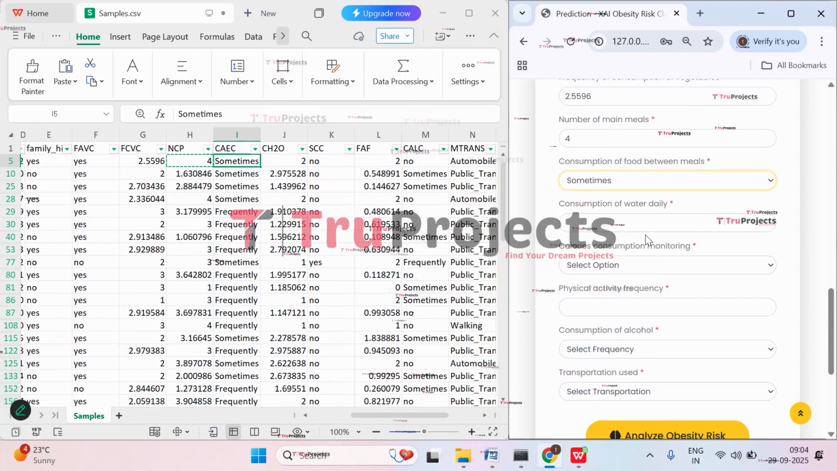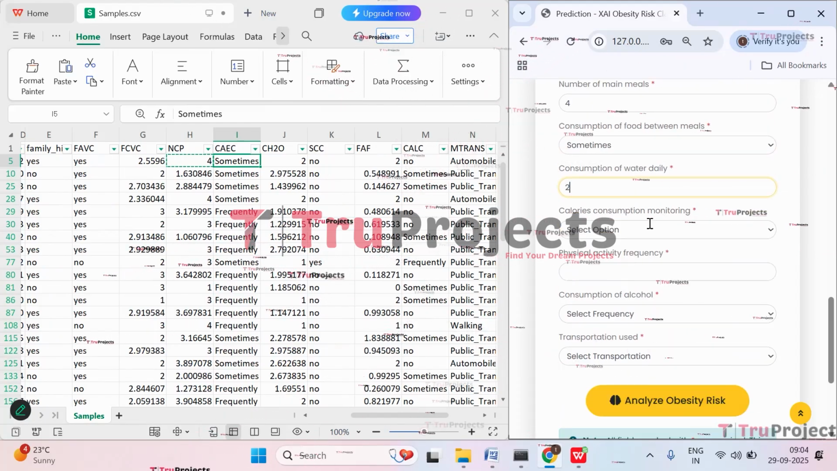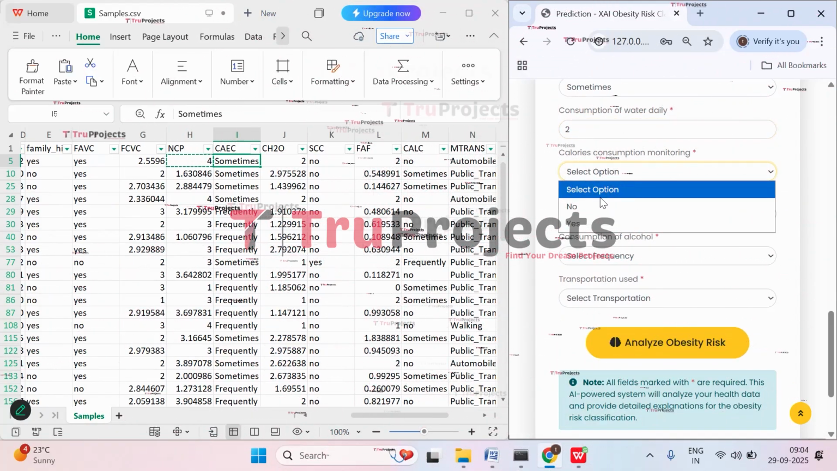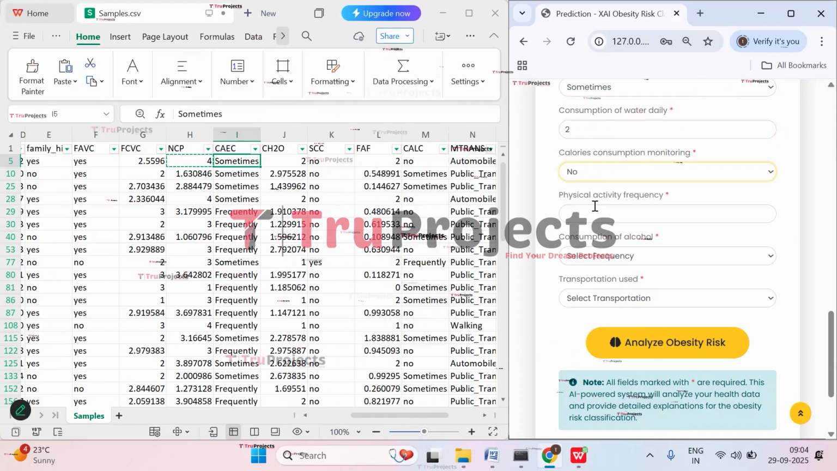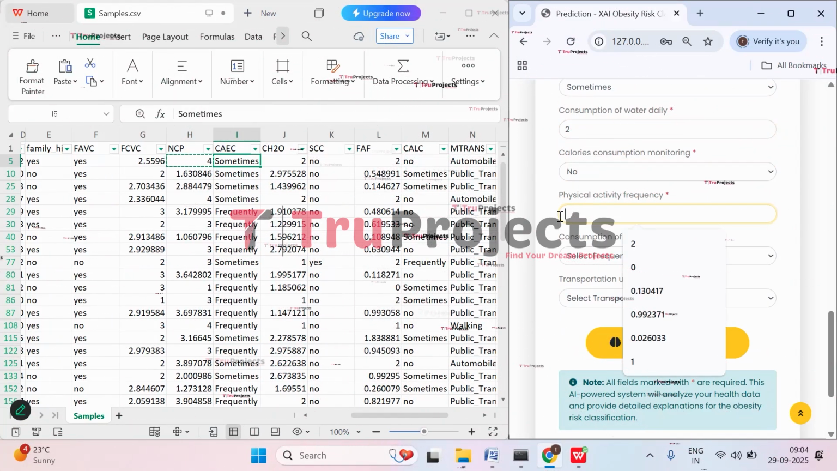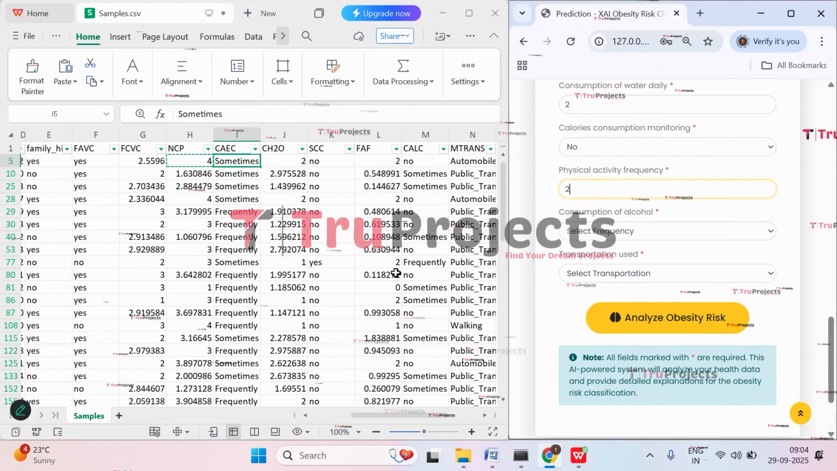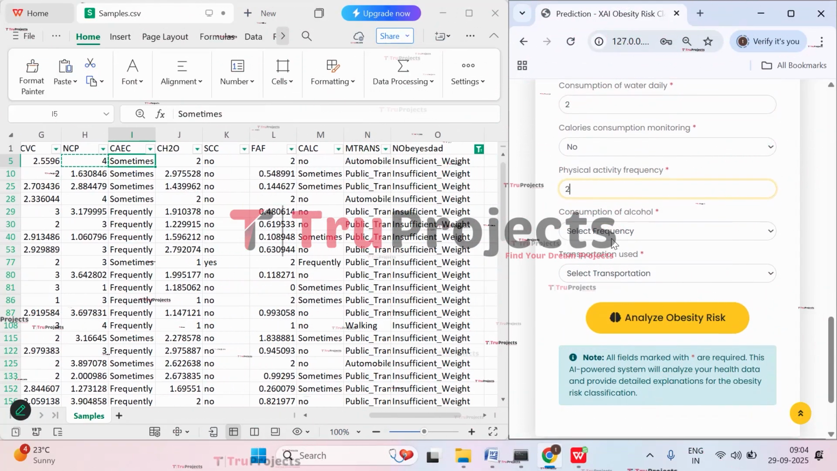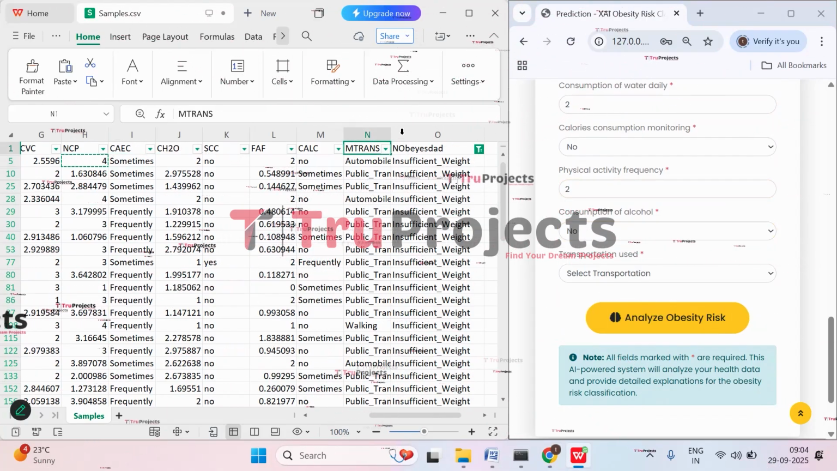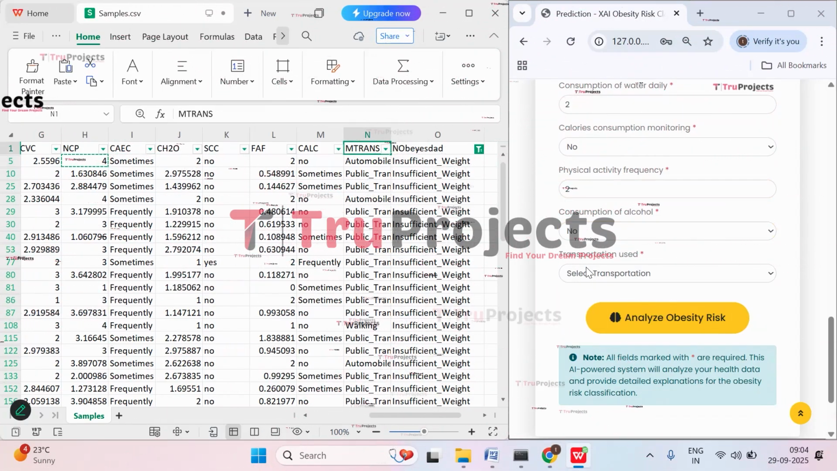And CH2O, that is consumption of water daily, is 2, that is 2 liters. And calorie consumption monitoring is no. And FAF is physical activity, that is 2. And consumption of alcohol, it is no. And here we have transportation, it is automobile. So select it. Now click on analyze obesity.